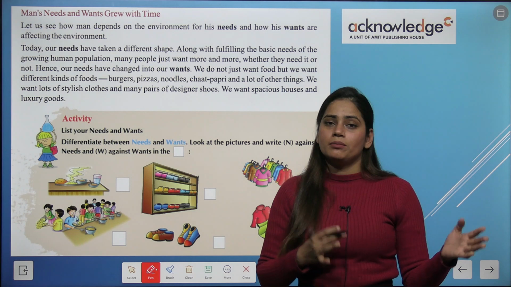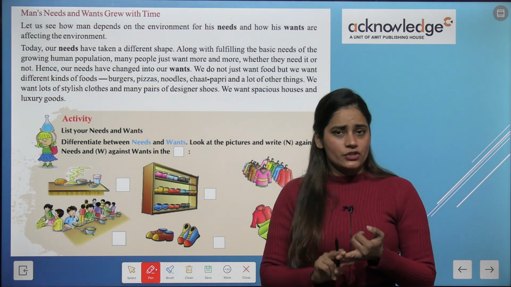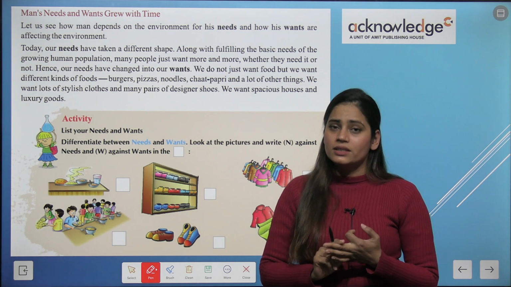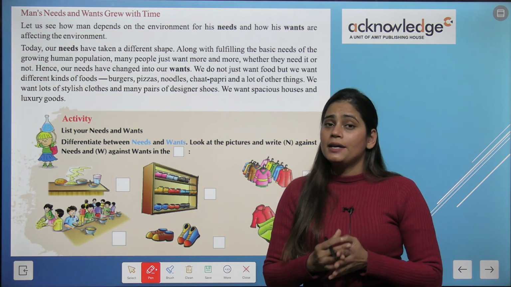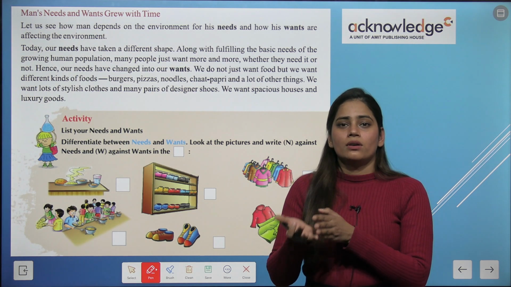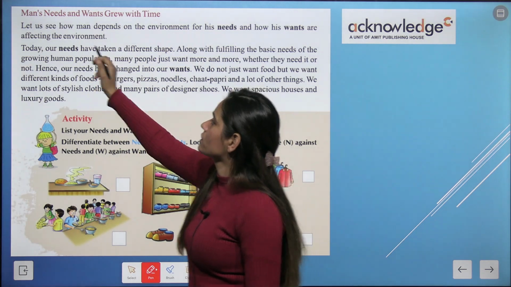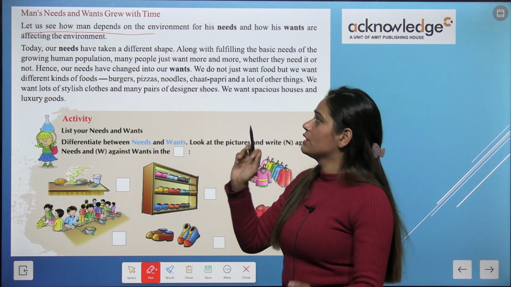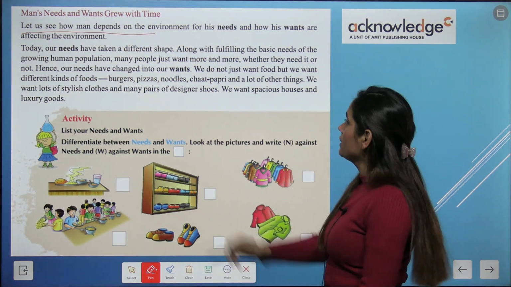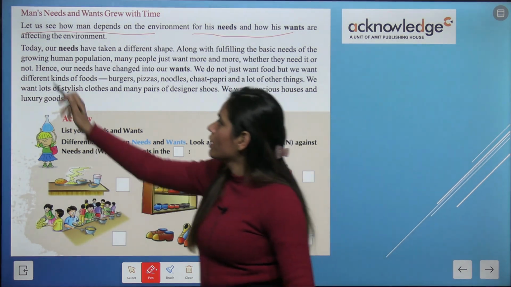In earlier times, what did man need? Only food, water, shelter and air. But now in this time, his needs changed into desires. And let us learn about this. Let us see how man depends on the environment, okay, for his needs and for his wants.